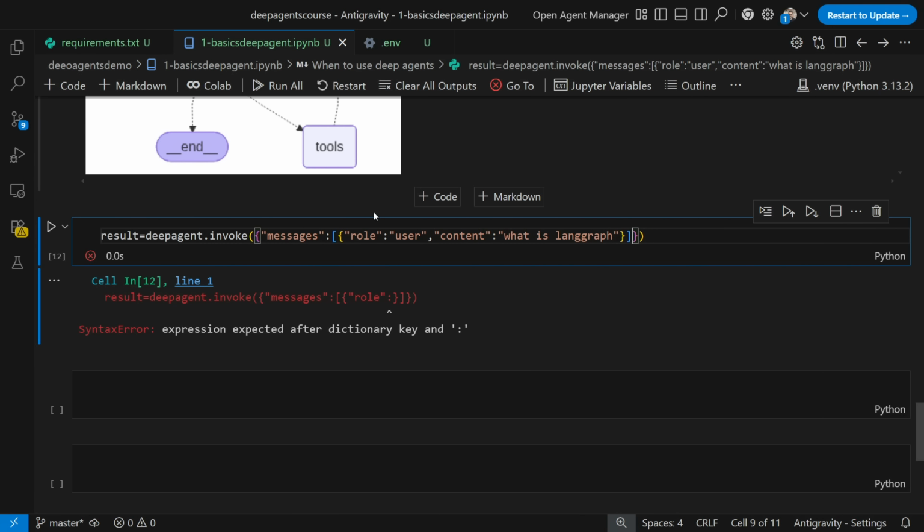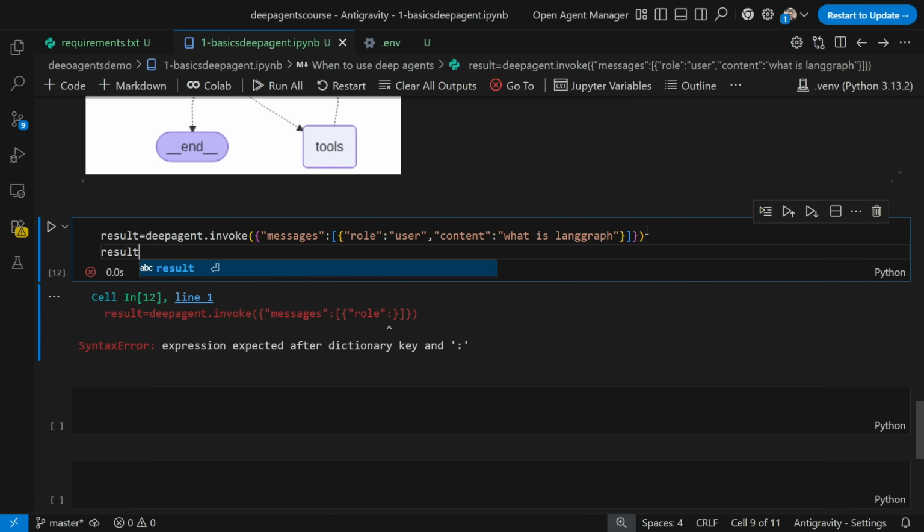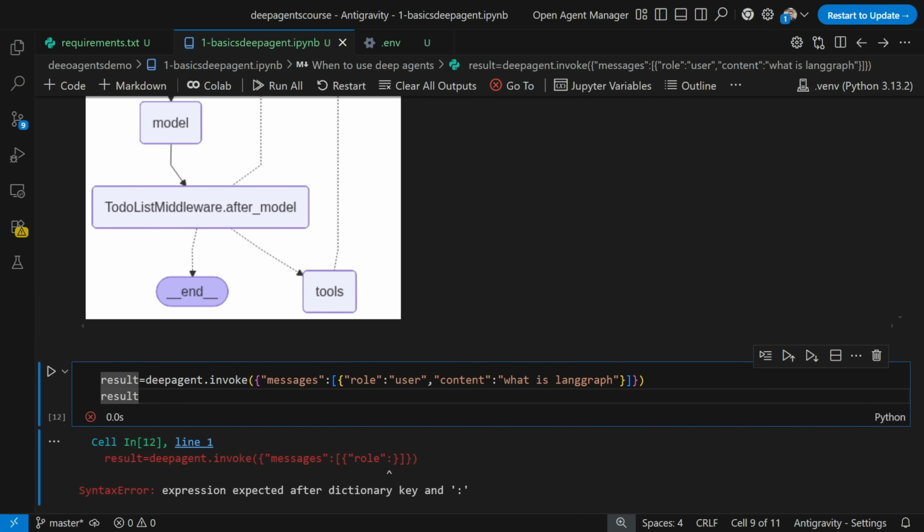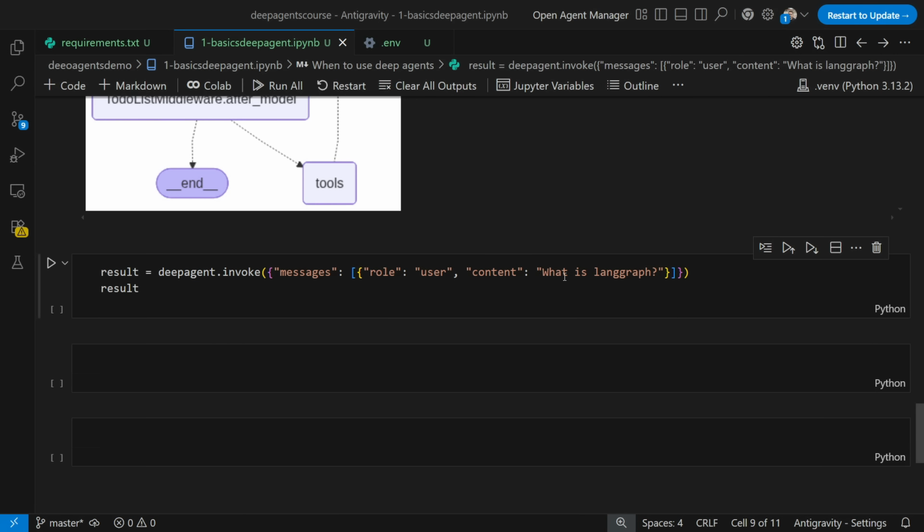Now when I'm asking this question, you should know how the deep agent will be executing this. When this question goes in, it sees whether we need to make a pre tool call or not. I'm asking what is LangGraph, so it will go ahead and do a quick internet search. Or I'll just go ahead and ask what is deep agent. So finally, when I execute this, what is LangGraph or what are deep agents? Let's say I'll change my question.